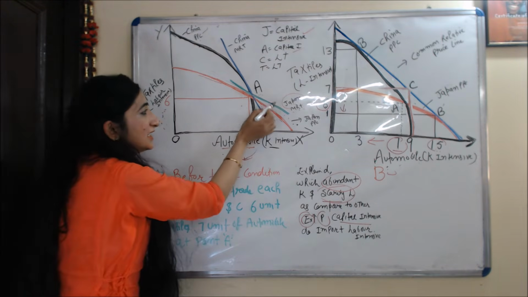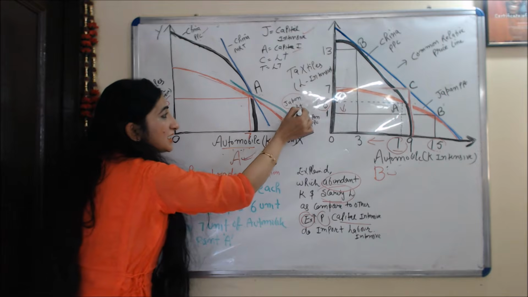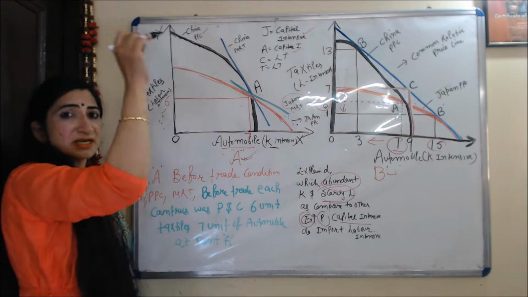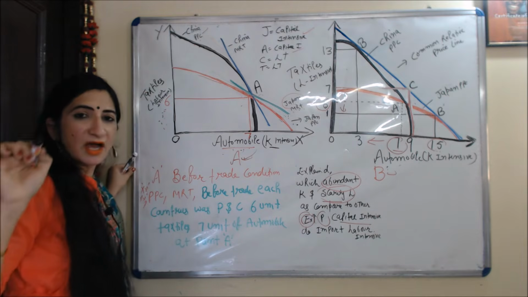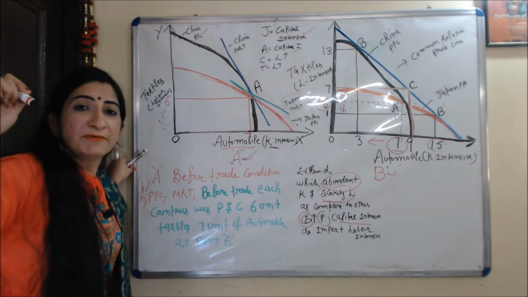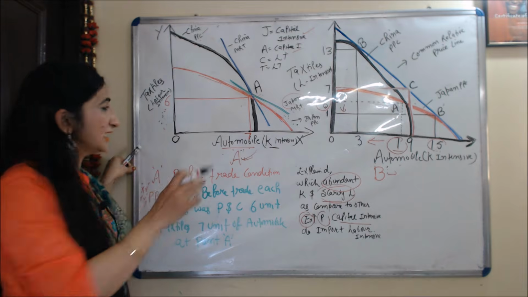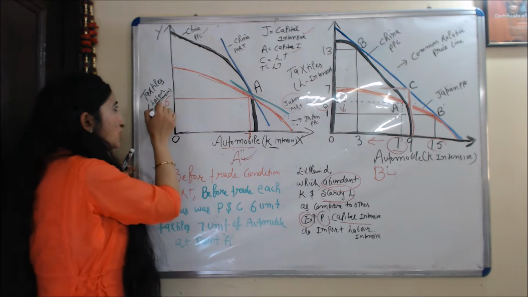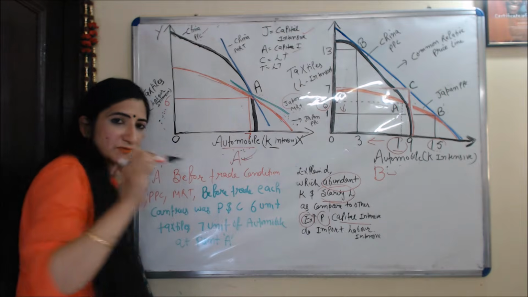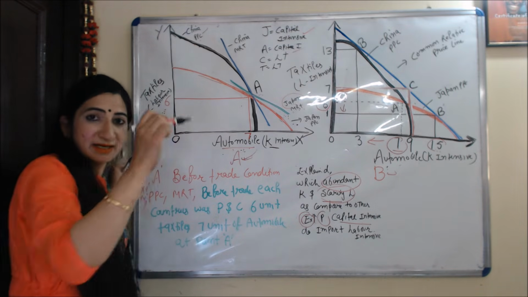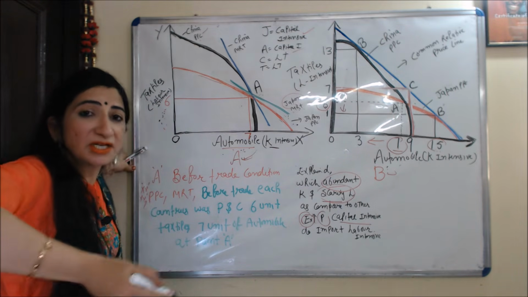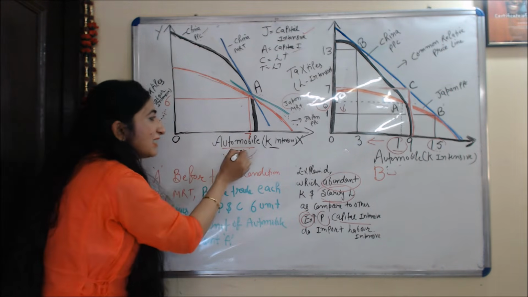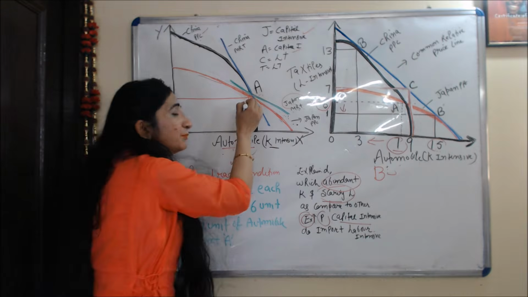This green line represents the marginal rate of transformation of Japan, and this blue line represents the marginal rate of transformation of China. Now please listen carefully. Before trade, each country was producing and consuming 6 units of textile and 7 units of automobile at point A.